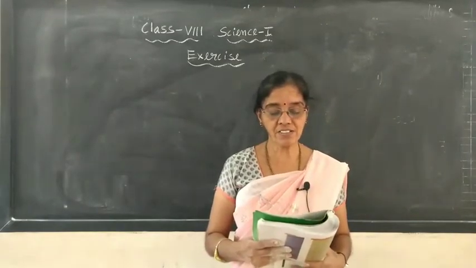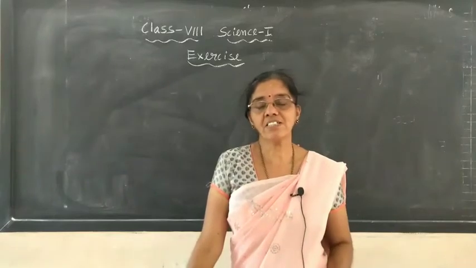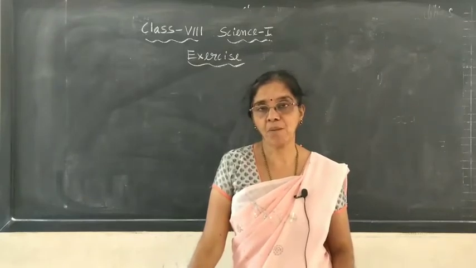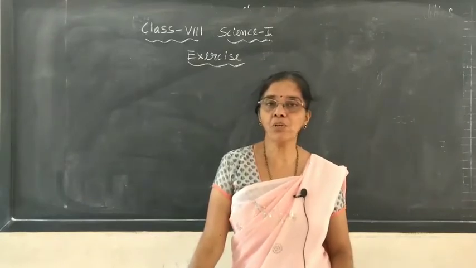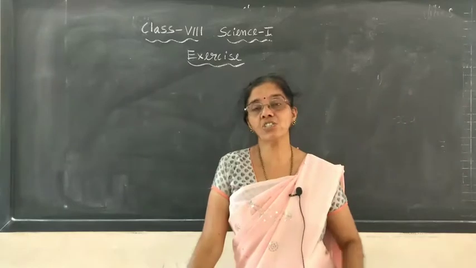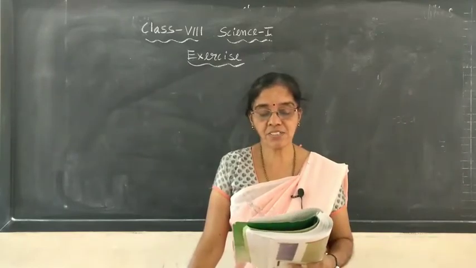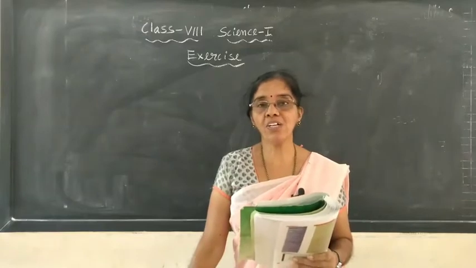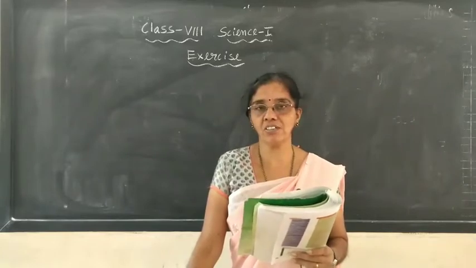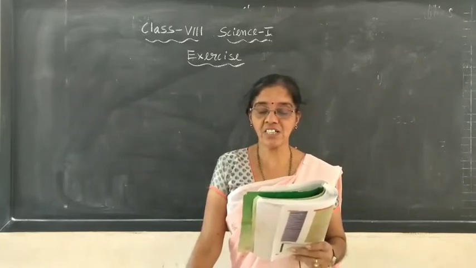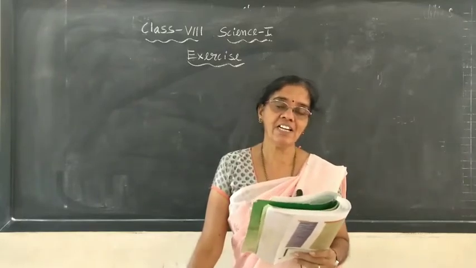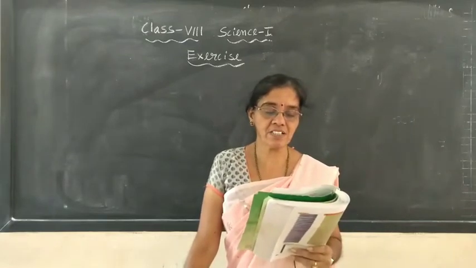Third one, phases of the moon occur. Phases of the moon means each day if you view the moon, you will see different shapes of the moon. Sometimes a full moon you can see, sometimes there will be no moon, sometimes part of the moon can be visible on the earth. Now, why is it so? What is the reason? Options, A, we can see only part of the moon. The entire moon we cannot see; only a part of the moon which reflects the light towards us. The moon does not have its own light, it reflects the light of the sun towards us.